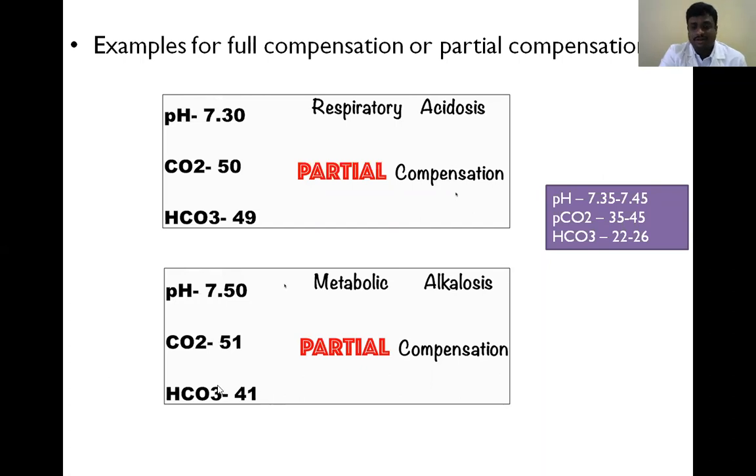Bicarbonate is 41. So first thing you can see, pH is 7.50. 7.50 means it is more than 7.45, so it is alkalosis. Next one is carbon dioxide. Carbon dioxide is 51. Bicarbonate is 41.